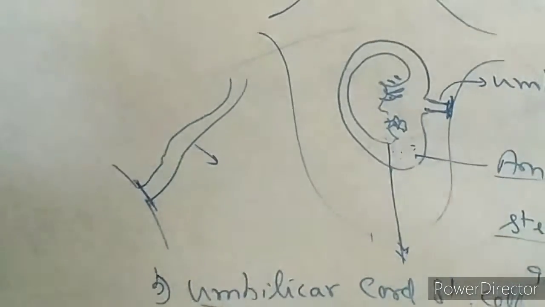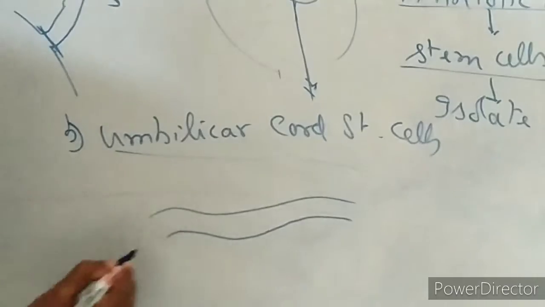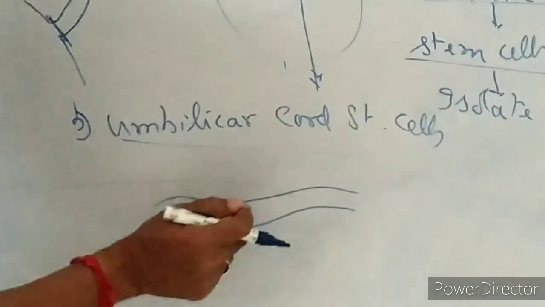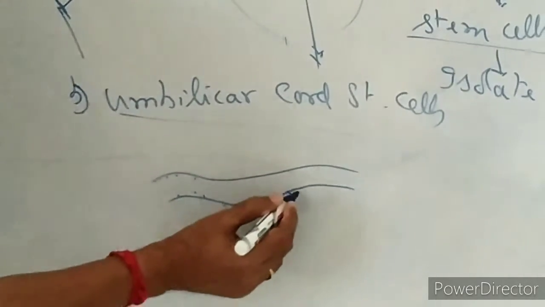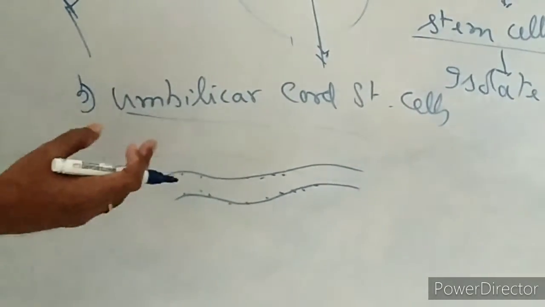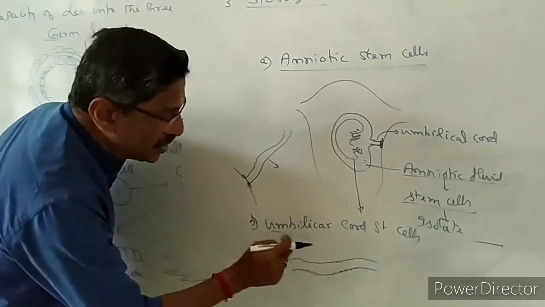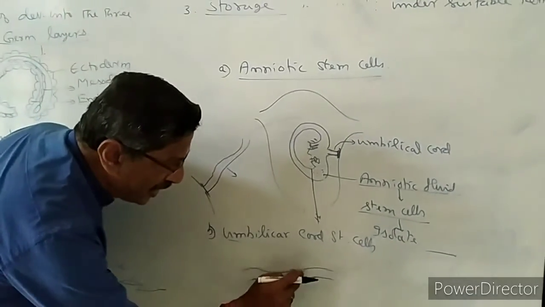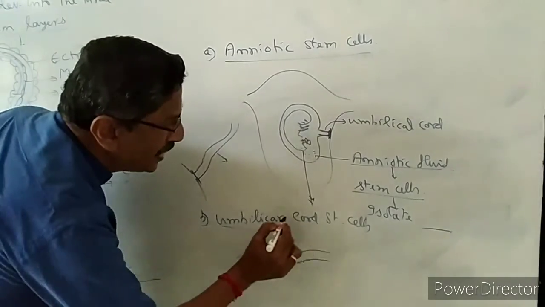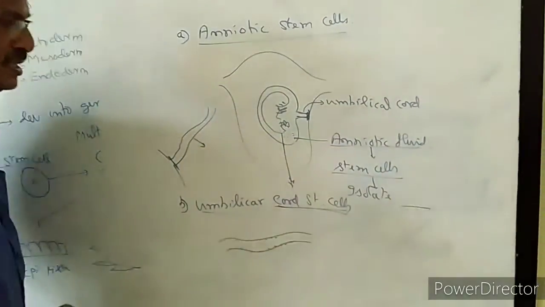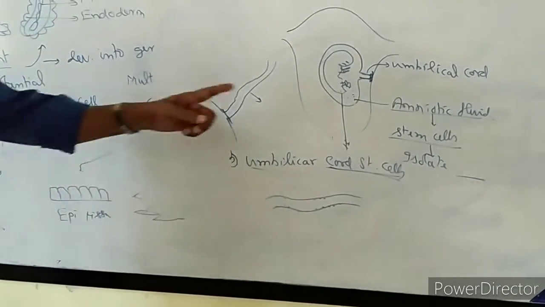But now, after the development of stem cell technology, we know the umbilical cord is a human tissue, a child's tissue. In the umbilical cord, an enormous number of stem cells are present. Anyhow, we are going to throw the organ away. It is not of any use. So before throwing it out, the scientists collect the stem cells from the umbilical cord. They are called umbilical cord stem cells or cord stem cells. They are the second type of cells. So these are the two types of stem cells.